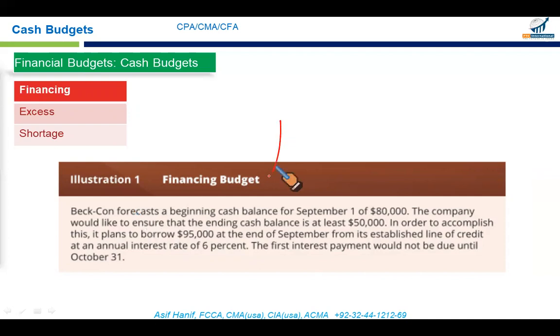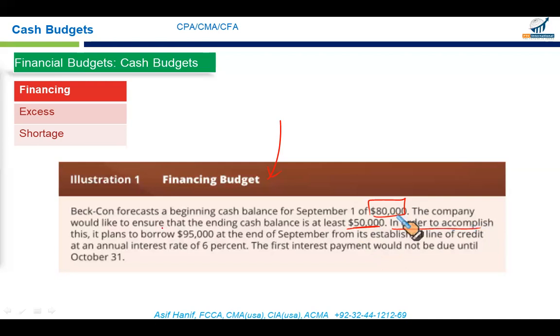Now, we will have to go for funding. We will have to go for some overdraft protection. We will have to go for some short-term loans. It says Beckon forecasts a beginning cash balance for September of 80,000. This is the beginning balance expected on September 1st. The company would like to ensure that the ending cash balance is at least 50,000. That's what we expect to be the closing balance. Unfortunately, our outflows are more than inflows. So we will have to go for funding.